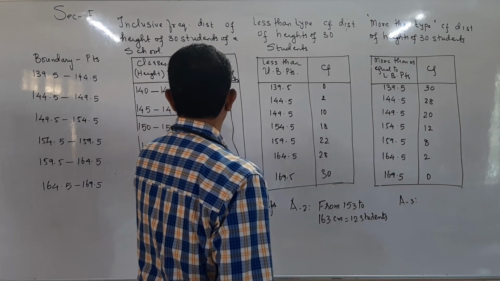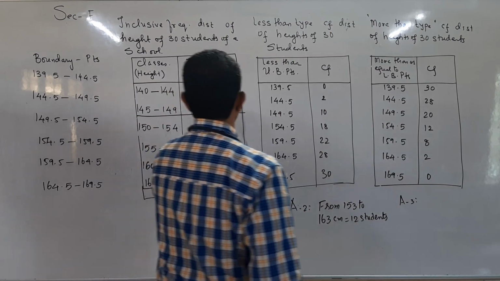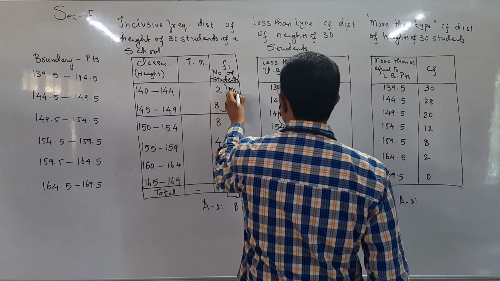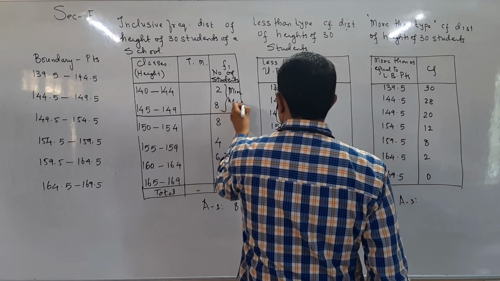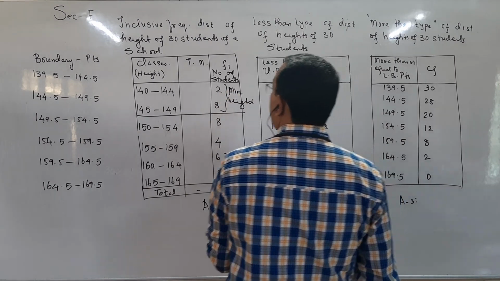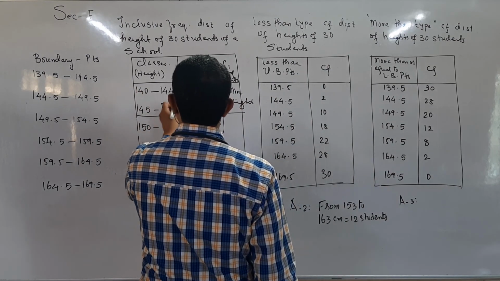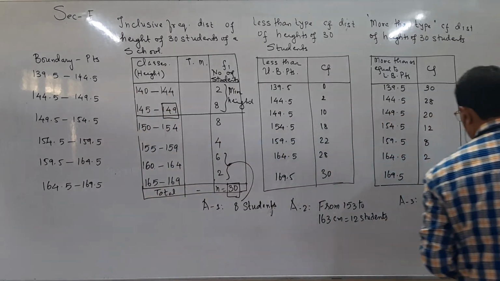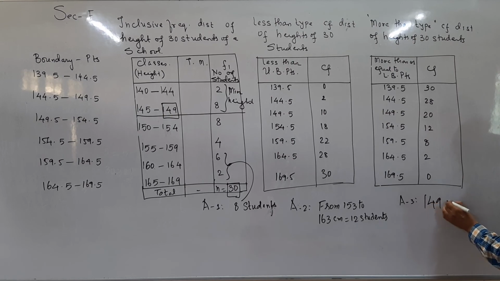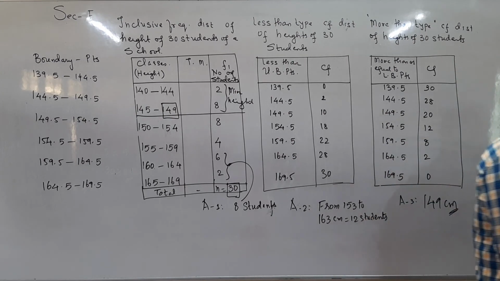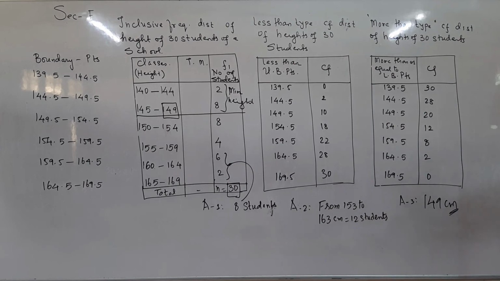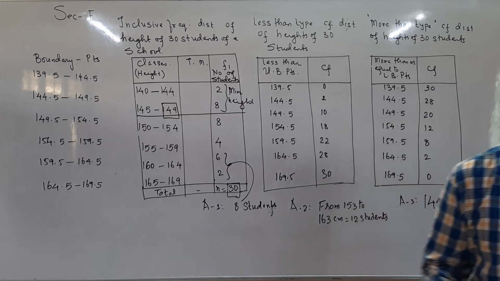So these 10 students are having minimum height. In that, what is the maximum height? Then the answer is 149. So the third answer is 149 centimeter. This is interesting, students. What is given? 1/3 of the total 30 students are having minimum height.